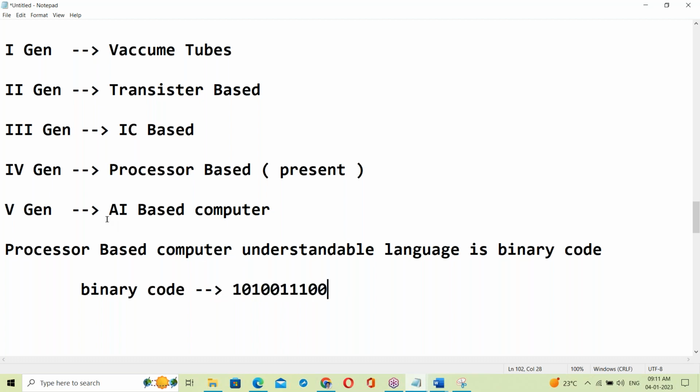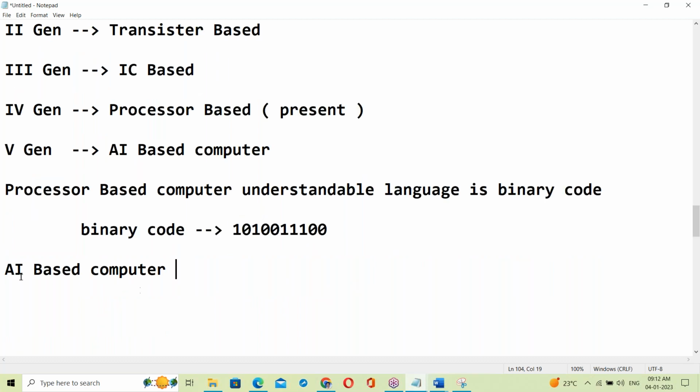Okay. Yes, next, AI based computer. So what is an AI based computer's understandable language? AI based computer is a future feature, don't expect it for a long time. Near future is almost 2 years. Within 2 years, maybe there is a chance of getting AI based computers. By 2025, markets will be using AI based computers. It has just been introduced now.